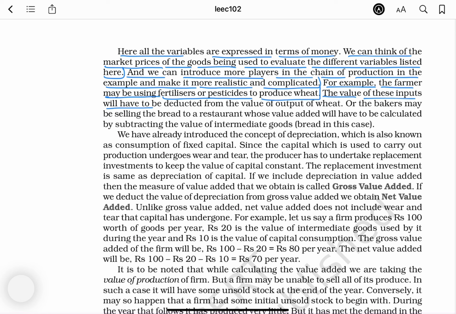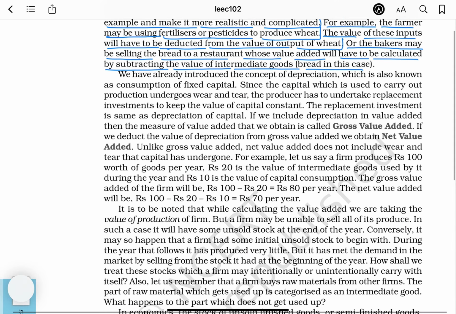The value of these inputs will have to be deducted from the value of output of wheat, or the bakers may be selling the bread to a restaurant whose value added will have to be calculated by subtracting the value of intermediate goods, bread in this case.